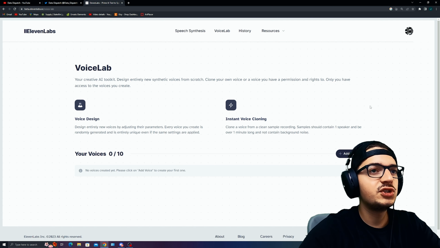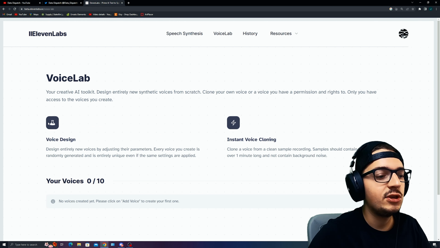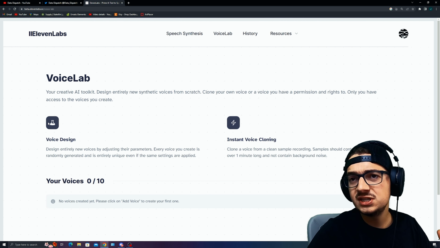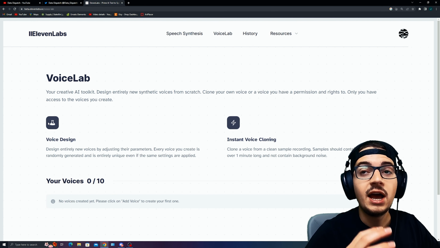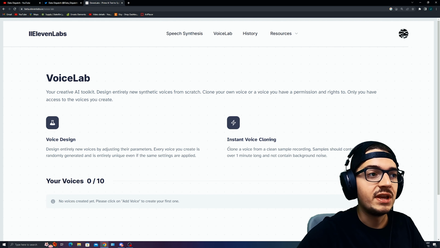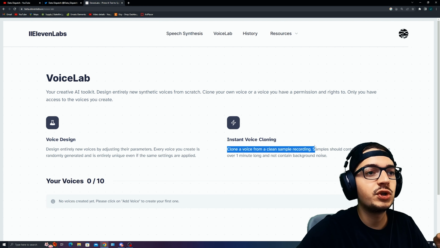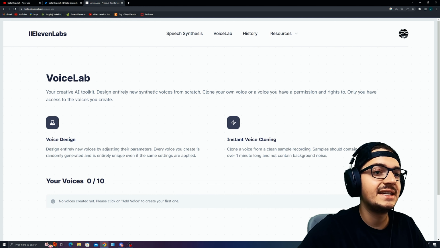But if we zoom in here and look to see what this is, they have voice design, which basically means that you can generate different voices by altering the pitch of the preloaded voice samples that they do have. However, we're going to be utilizing this new feature, instant voice cloning. Now, this is cloning a voice from a sample recording, and that sample should contain one speaker and be over a minute long and not contain background voice.